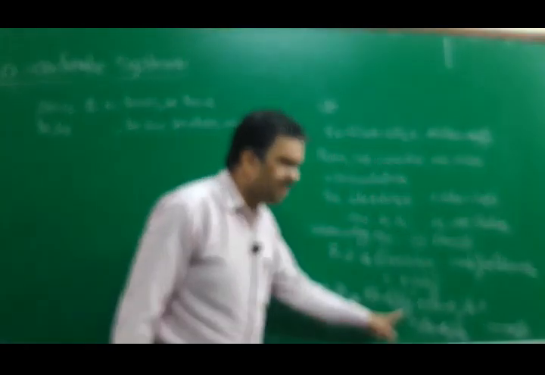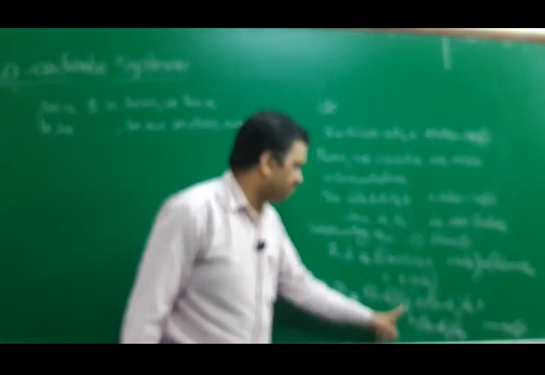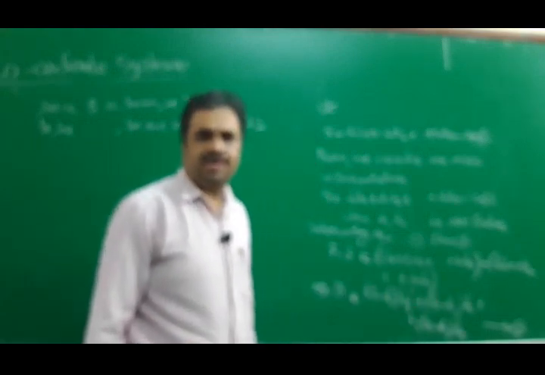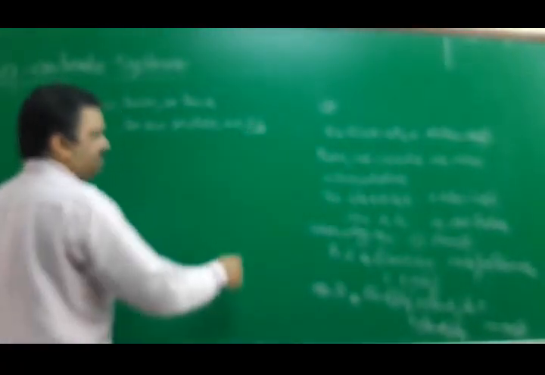If they are linearly independent, it means the coefficients of B1, B2, and so on, Bn are all equal to 0. Linearly independent is nothing but each coefficient equal to 0.